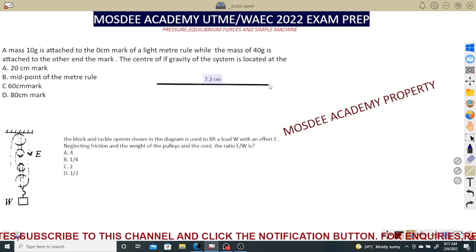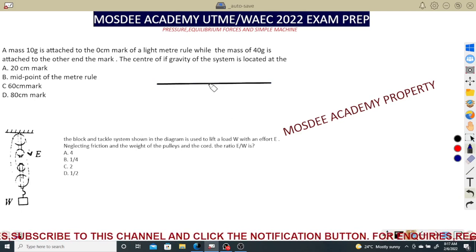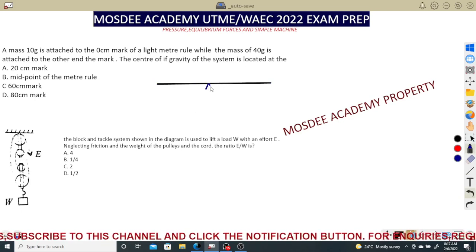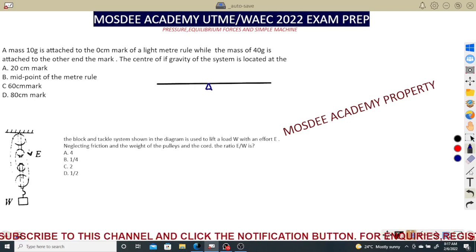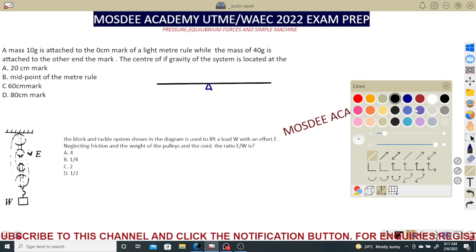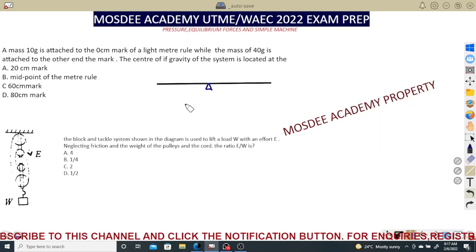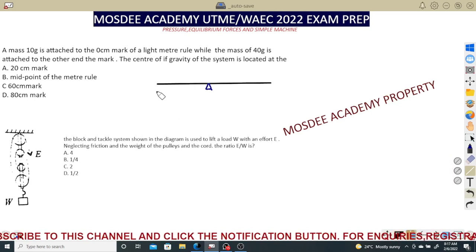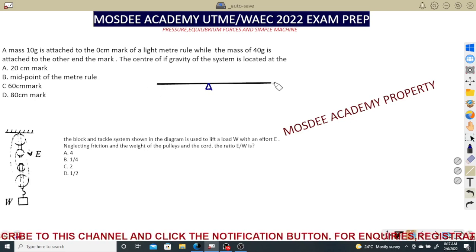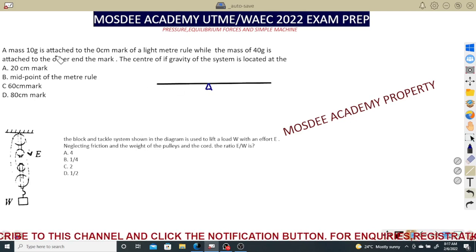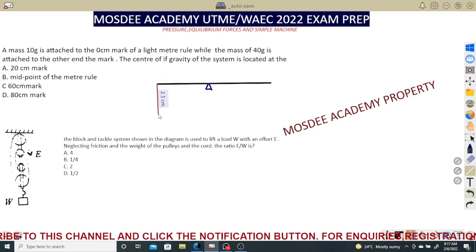The meter rule is always drawn like a straight line in your junior classes, and we follow the same principle and the same methodology. It is always pivoting at the center at which the resultant weight is acting. Affirmative? Yes, fine. So if you want to actually get this very well, you have to draw. Though I may not draw and tell you this is the answer because I'm used to solving stuff like this time and time again. So the first mark, it's like a ruler. Zero will start at this side. So the weight is always attached directly here. I'll just take it as 10 g, the weight being given in the question.